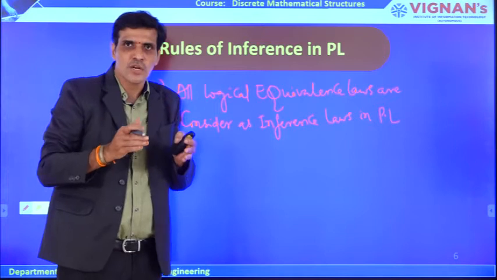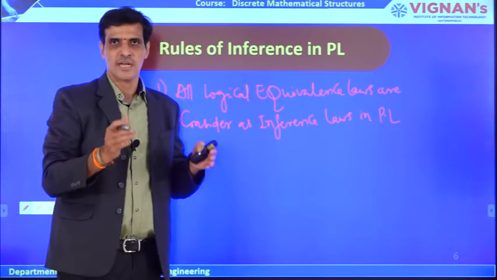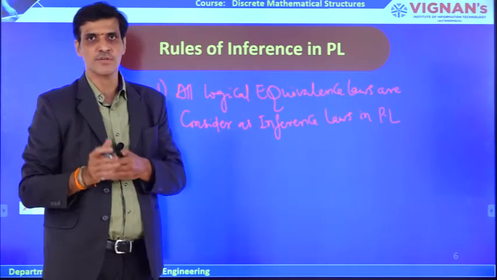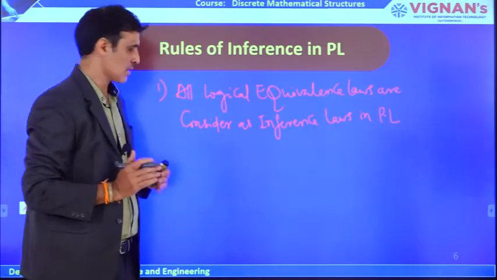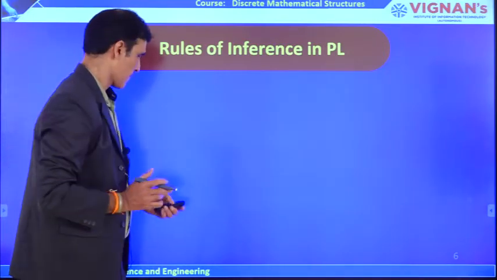Other than these logical equivalences, there are some other rules which we need to discuss. What are they? Let us discuss those rules.